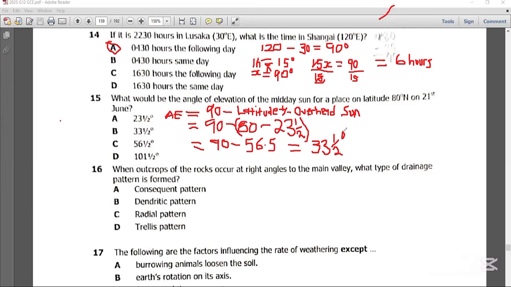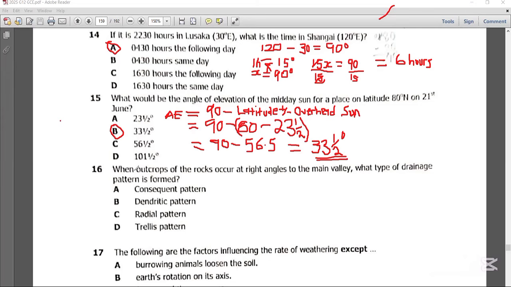So in this case, the best possible answer is B. The best possible answer on this question is B. Now let's get to question 16.